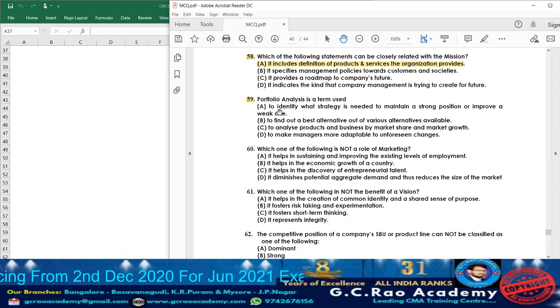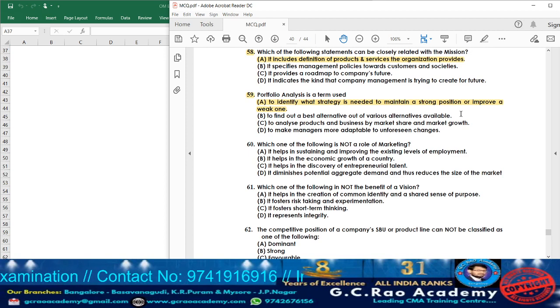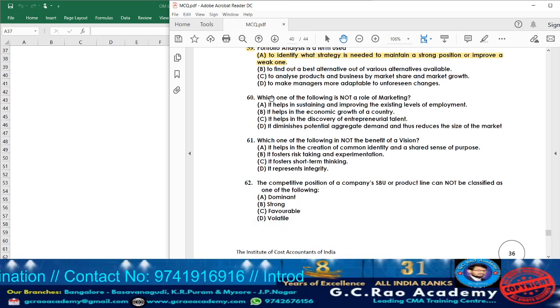No. In portfolio analysis, they are not going to consider the market share and market growth. So accordingly, option C cannot be the answer. Option D, to make managers more adaptable to unforeseen changes. No. So what will be the appropriate answer? Option A, to identify which strategy has to be maintained to have a strong position or to improve the weak one.